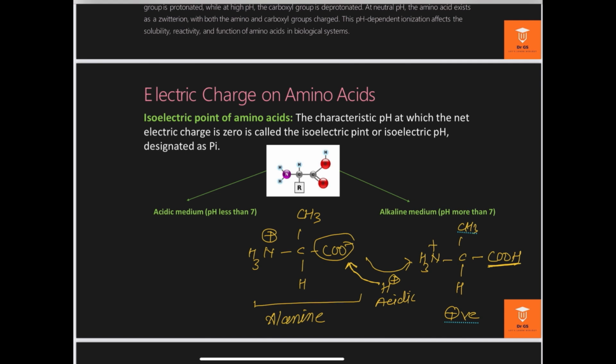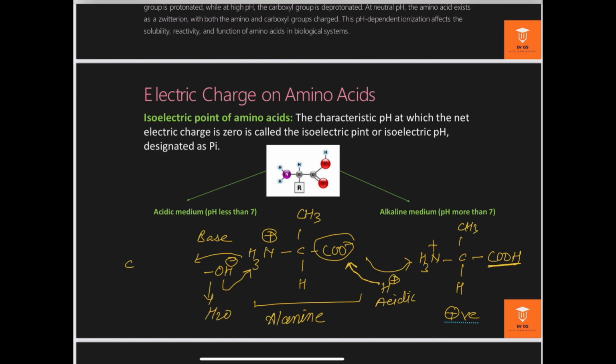Similarly, if we dissolve this amino acid in a basic medium, meaning a medium which contains hydroxyl groups, in that condition the hydroxyl group of the base pulls the hydrogen plus from the NH3 group and makes a water molecule, H2O.